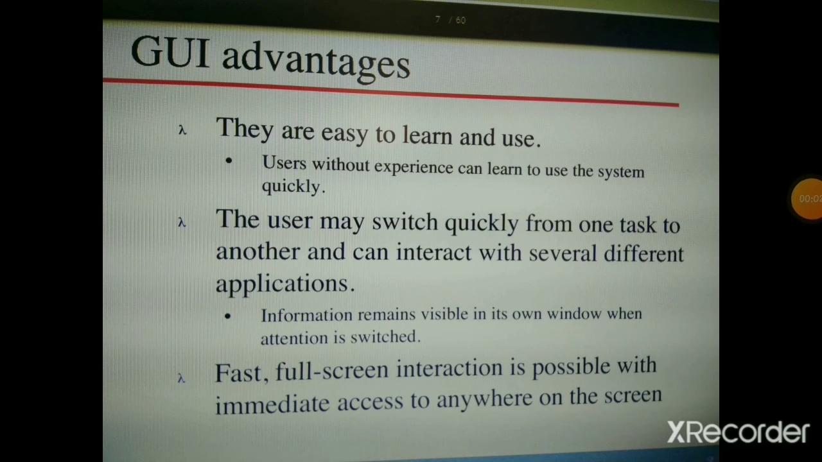Users can interact with the computer through the clicks of the mouse, and there is no need to type the commands as in CUI. So we have learned about graphical user interface. So what is graphical user interface? A user interface that uses graphical components for interaction, that is called graphical user interface.